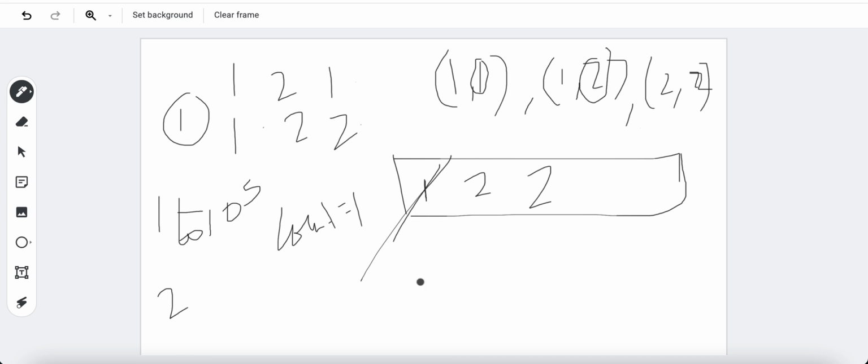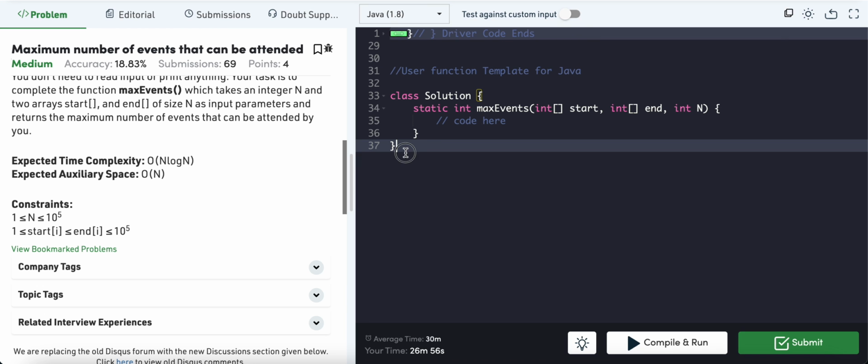So we say this event is finished, so there is one more event that the person was able to attend. So we are done. Day 3, day 4, there is no need to consider because the priority queue will always be empty. Okay, so let me try to implement this.